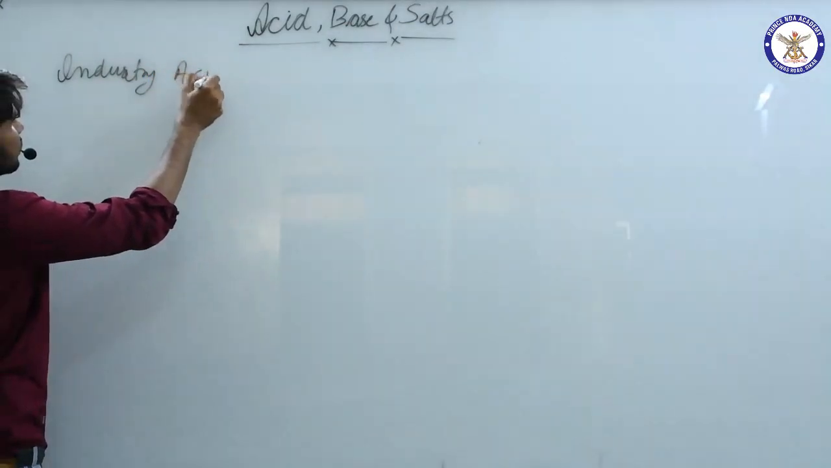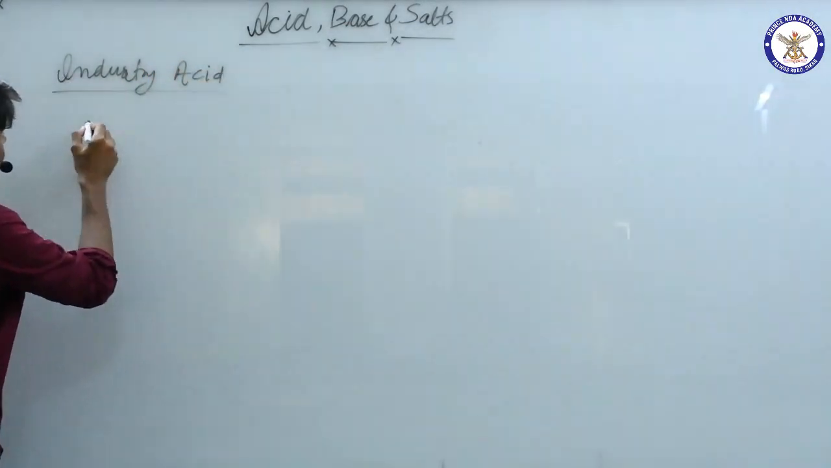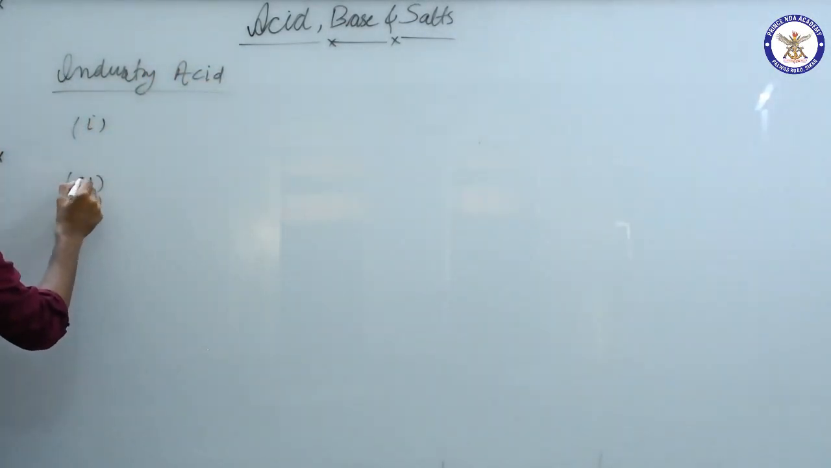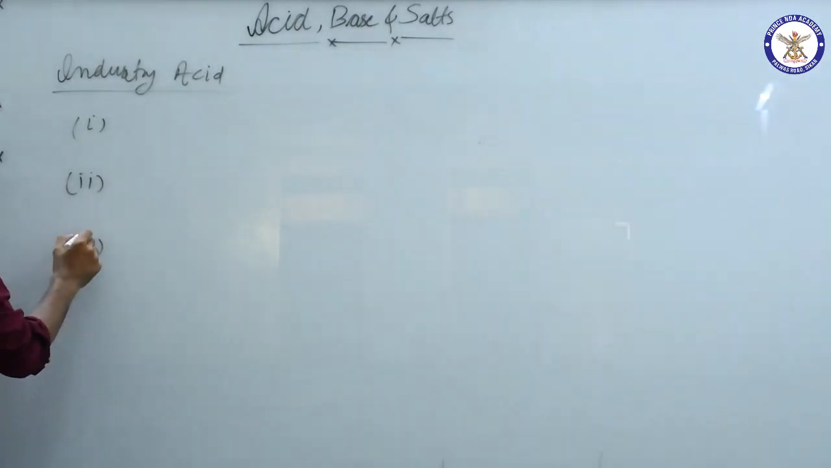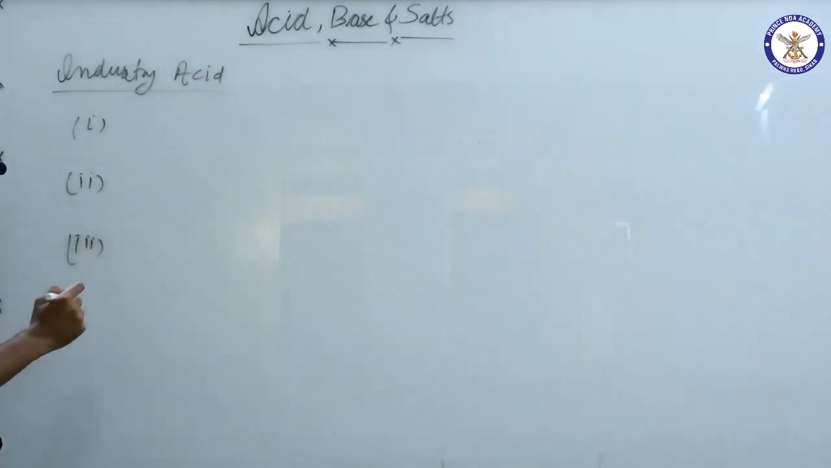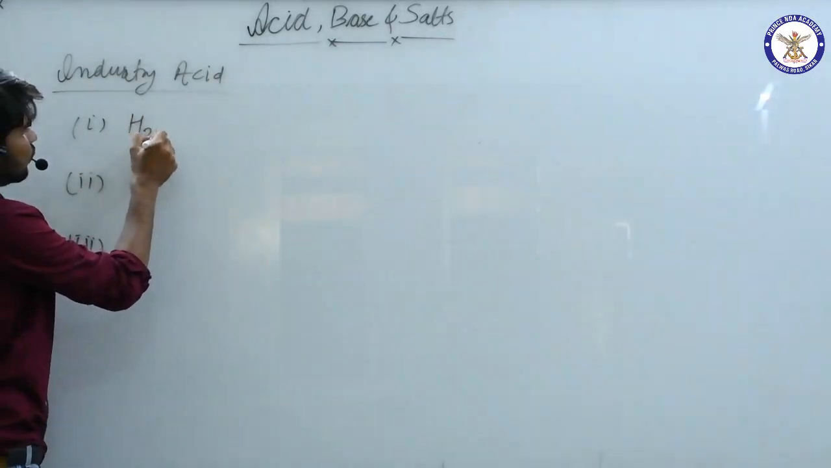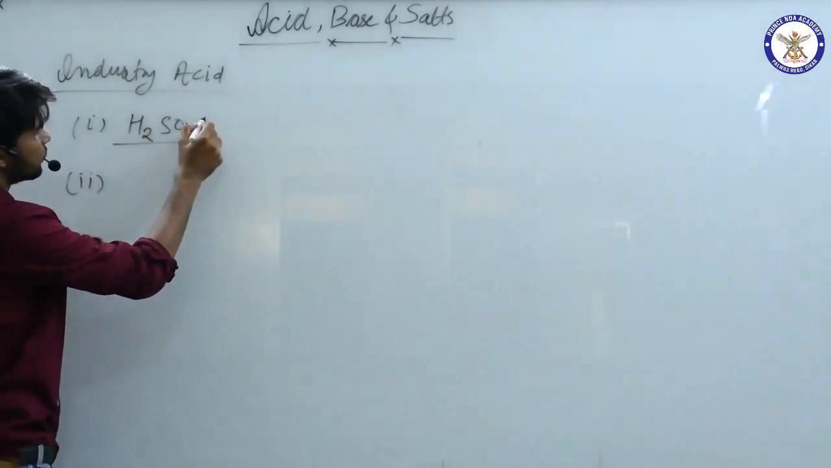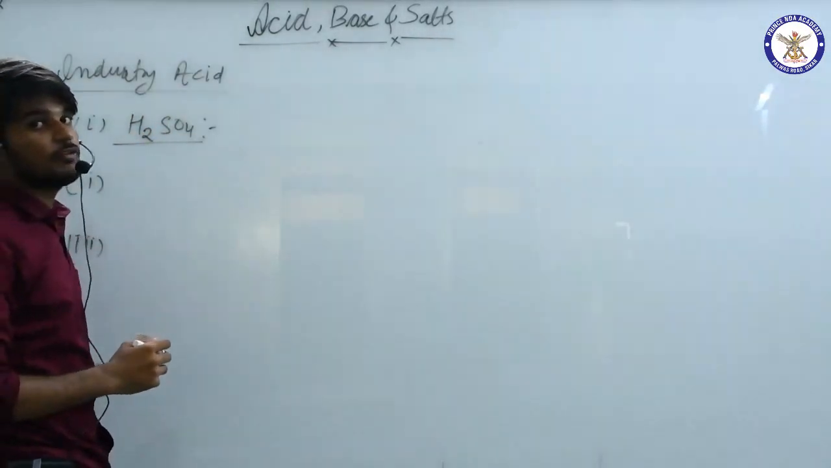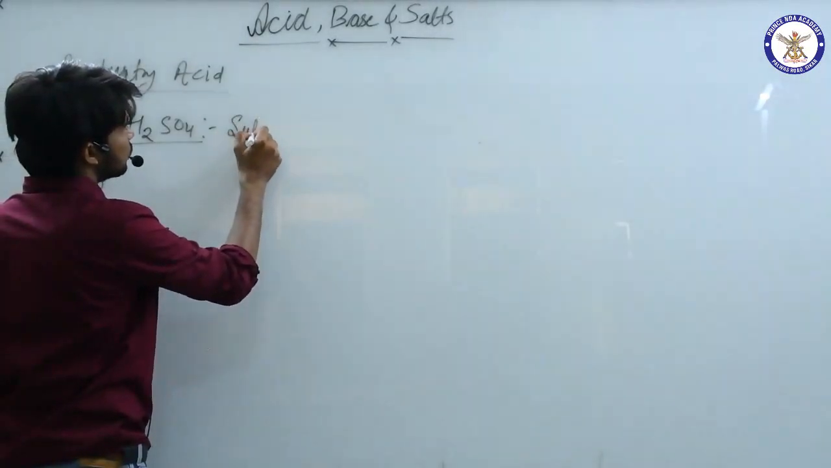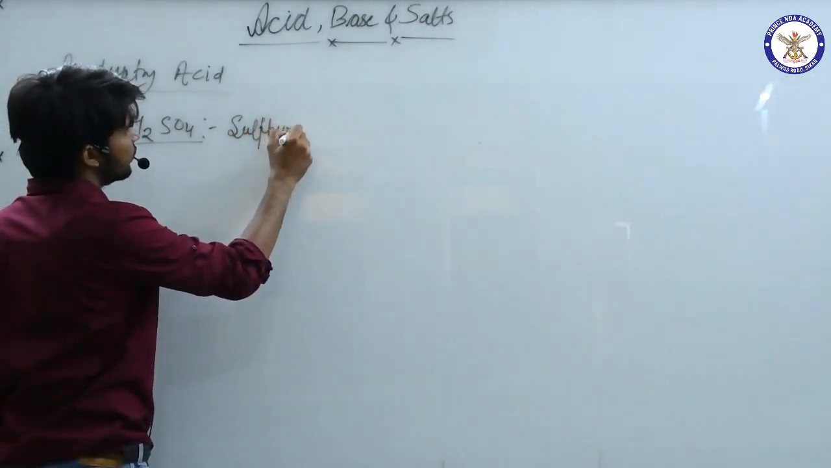Industry acids. We have simply 3 acids that fall in the bracket of industry acids. The first one is H2SO4. This is sulfuric acid.